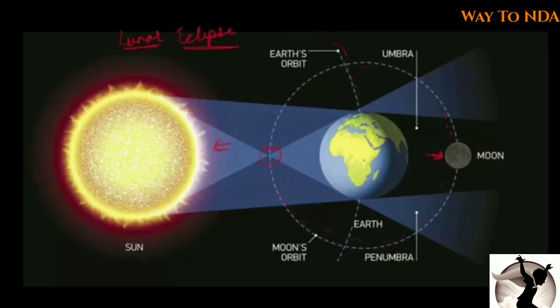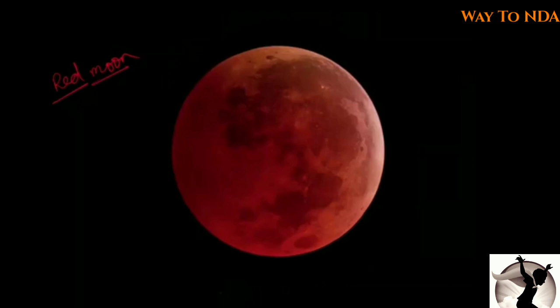You can see that the sun rays which have been blocked by the earth will get scattered in the earth's atmosphere, and the small rays which are falling on the moon will make the moon look red colored, a red moon. Okay, and that is the reason it will look like a red moon. So this is the basic of a solar and lunar eclipse.